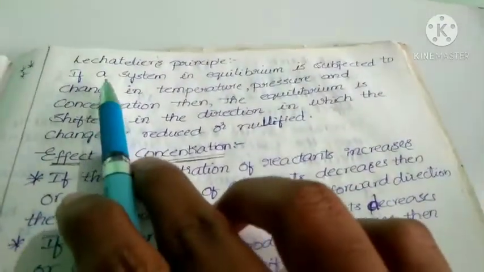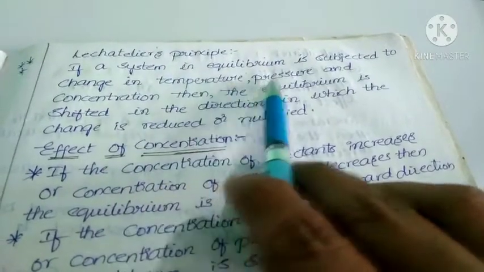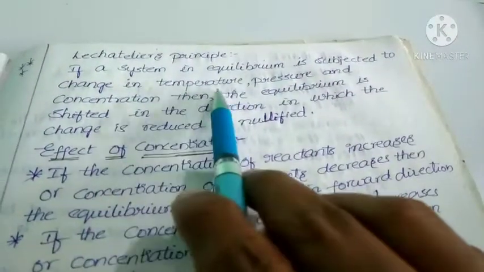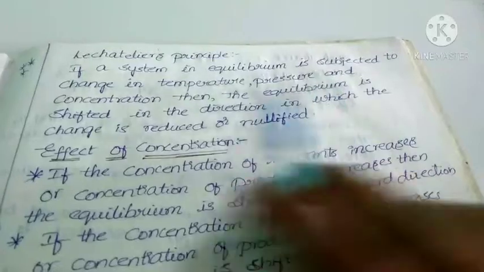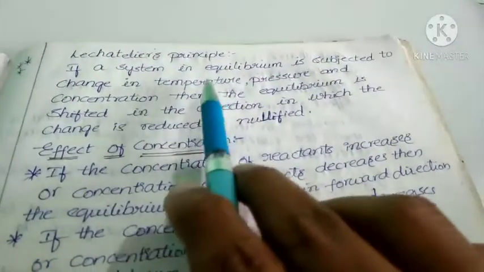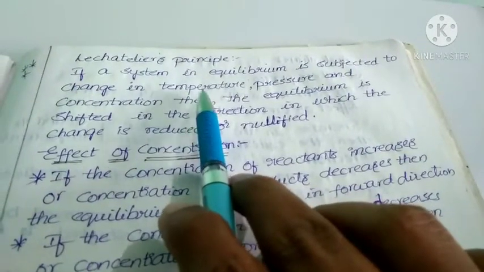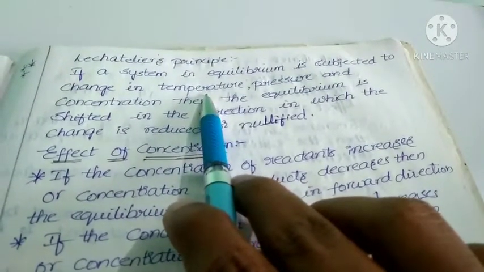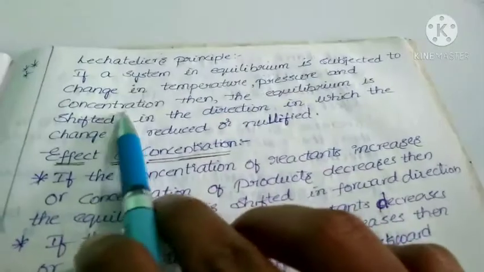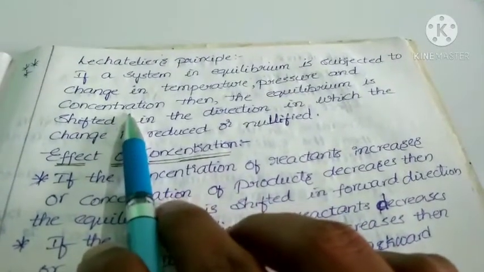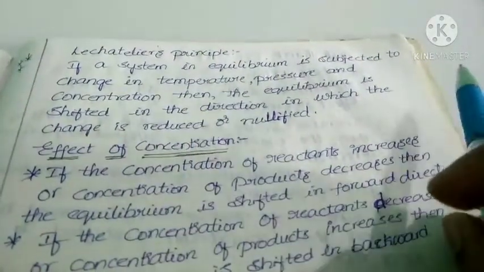See, what is the point? If a system in equilibrium is subjected to change in temperature, pressure and concentration, that means these are the factors which influence the equilibrium. If you change temperature, pressure or concentration, then the reaction will not be in equilibrium.